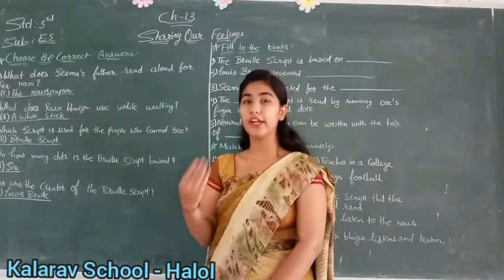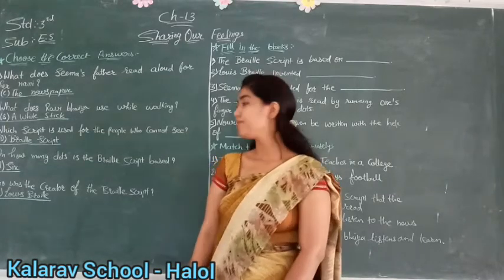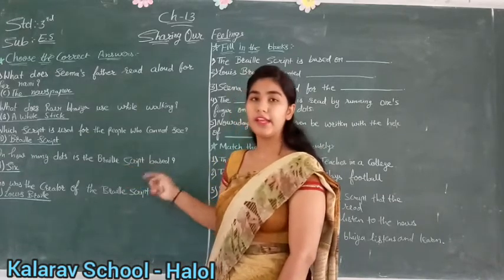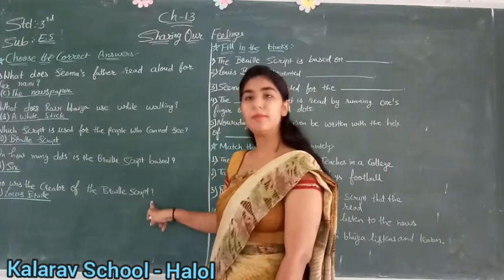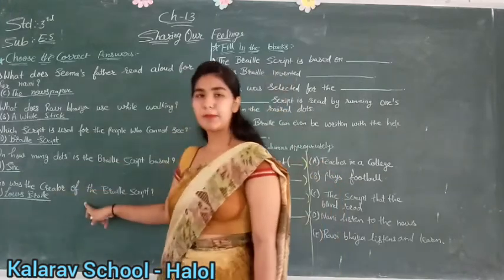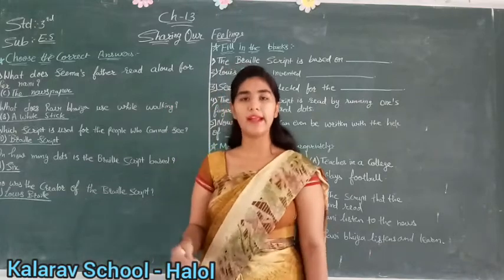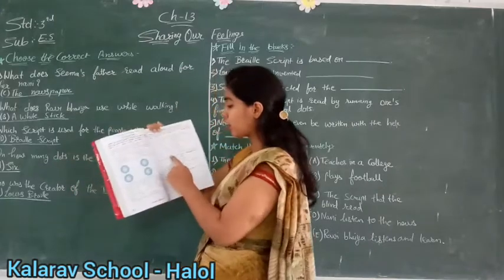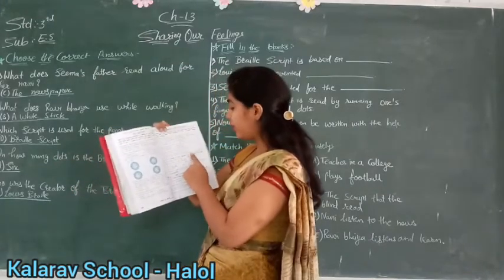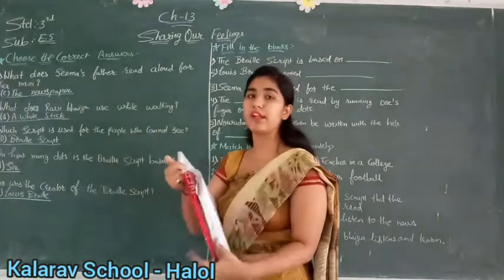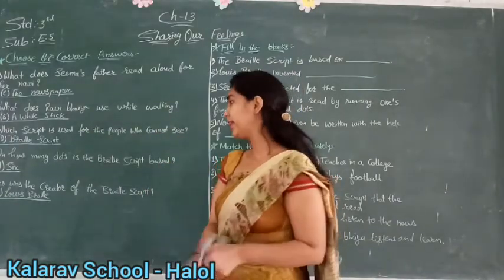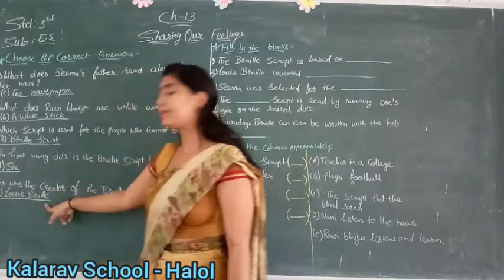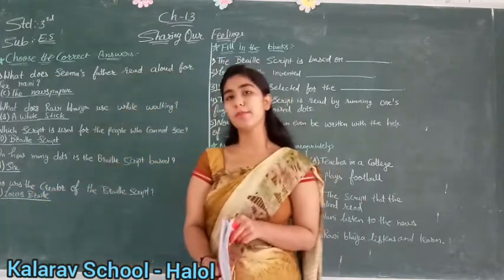Then he kept finding the way that how he can study. Yes. So then he found a way of making that he can study by a Braille script. Yes, then he made a Braille script. So उसने Braille script को बनाया ताकि और लोग जो blind हैं वो भी study कर सके. So see your options: A is James Watt, B is Darwin, C is Bacon, and D is Louis Braille. So who invented? Louis Braille invented. Yes. So D. You write in the box and then underline Louis Braille. Understood, children, up to here?